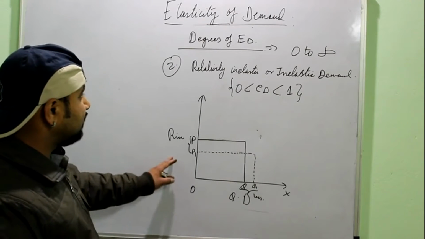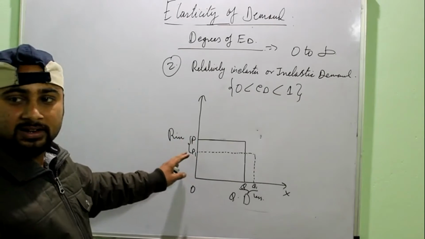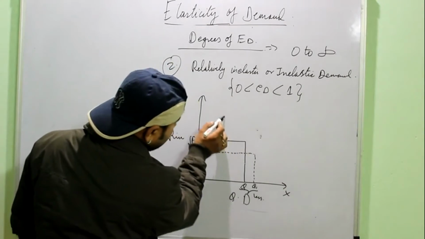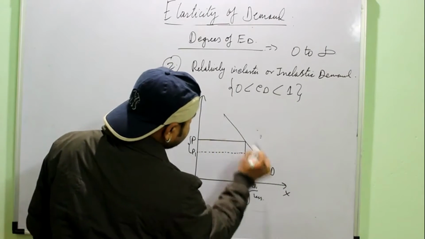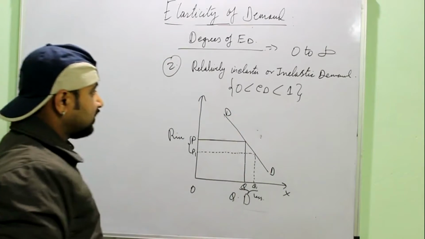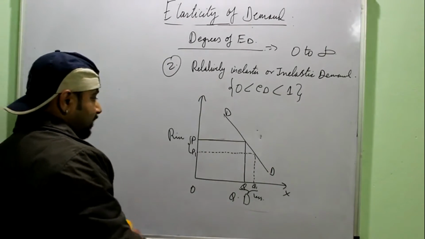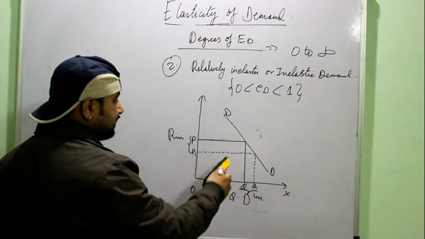Or on the diagram also it is visible that the percentage change in demand is less than the percentage change in price. Join these 2 points, and this is the curve for the relatively inelastic demand. So the next 2 diagrams are also on the same logic.